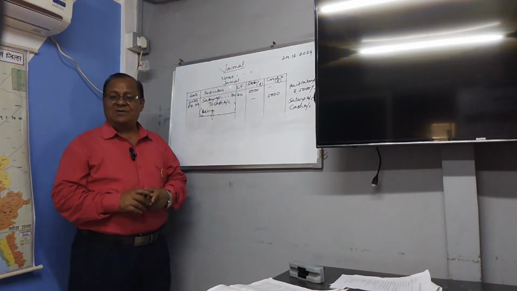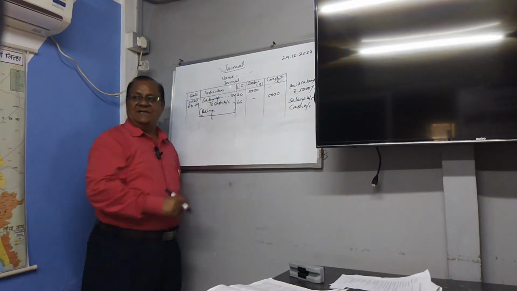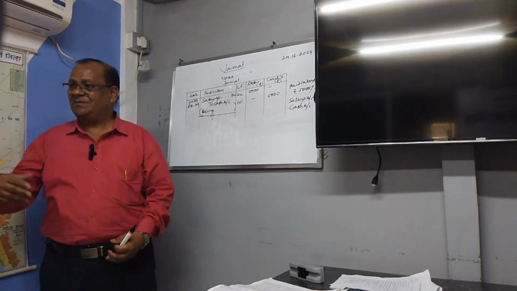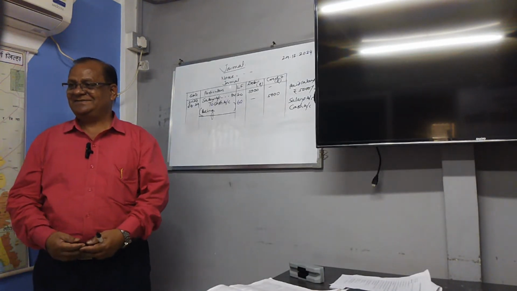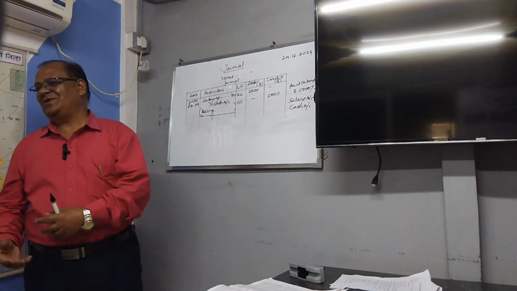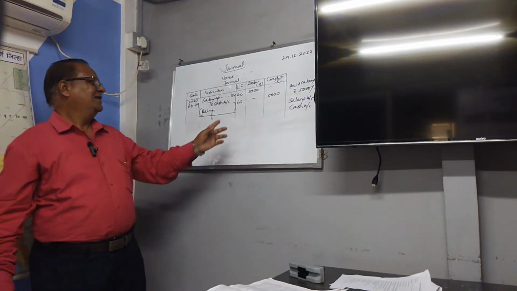Then the cash account. Suppose it is on page number 60. You go to page number 60 and see how much cash is utilized, how much cash is coming in, how much cash is going out. It will look like this.